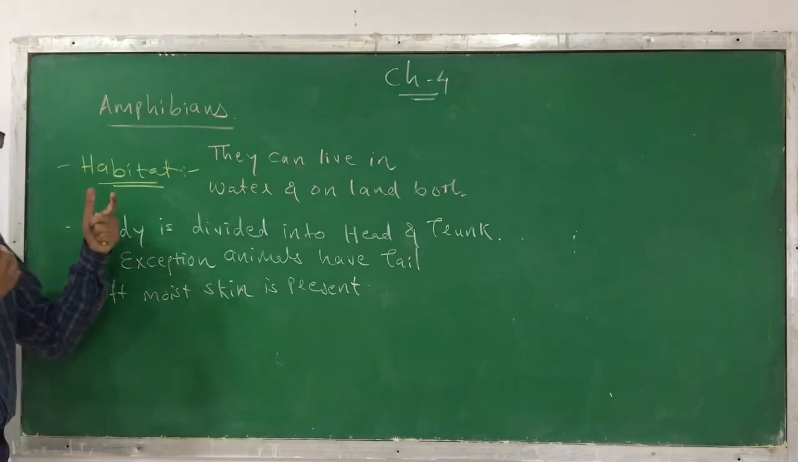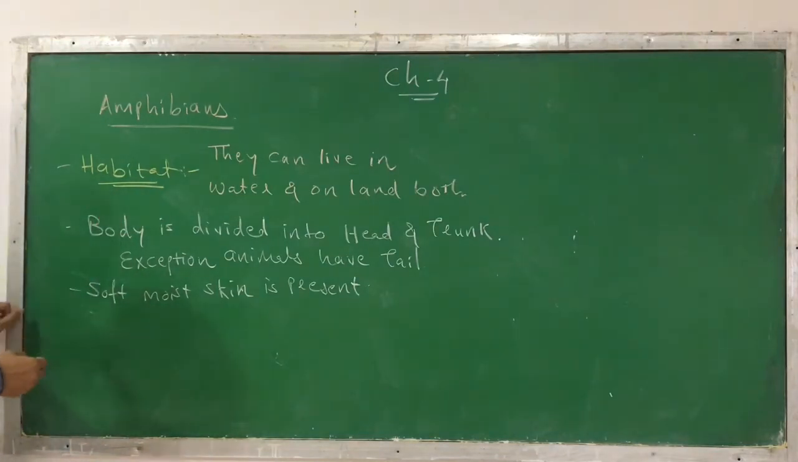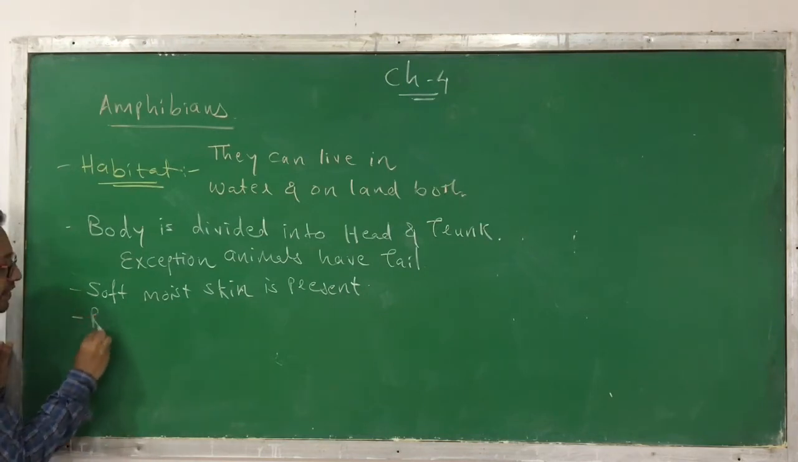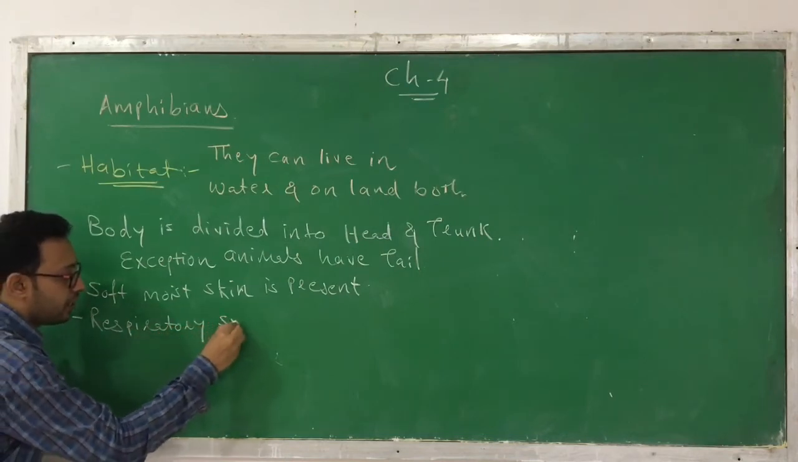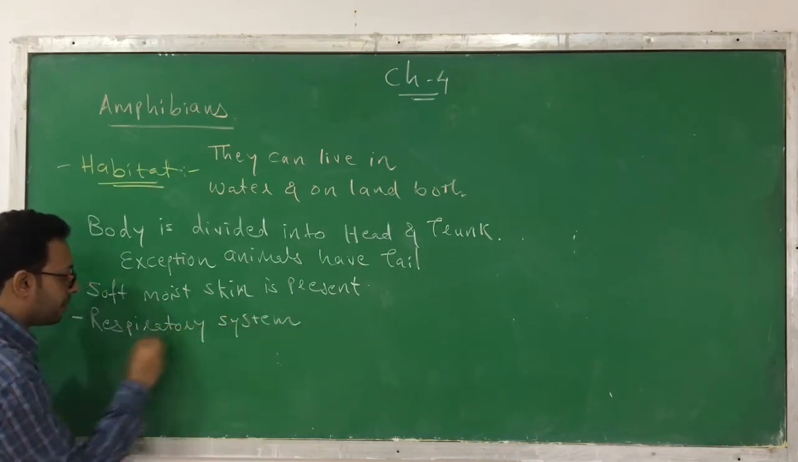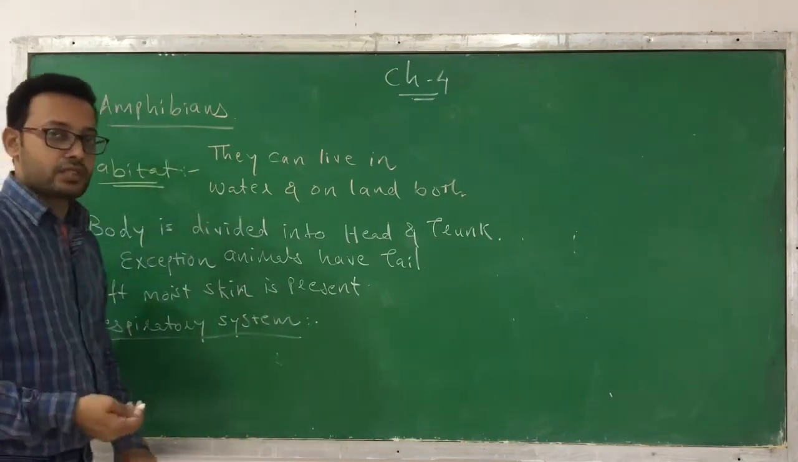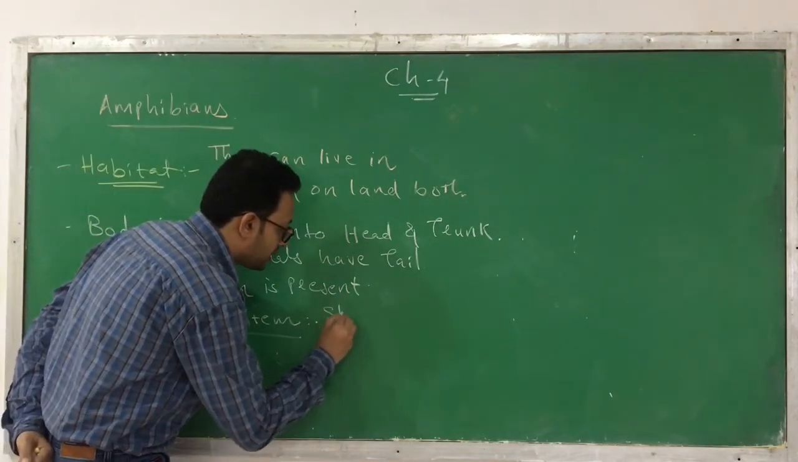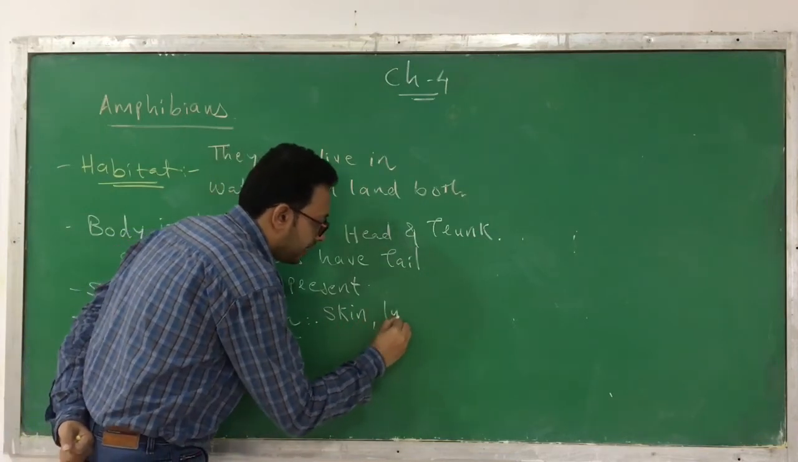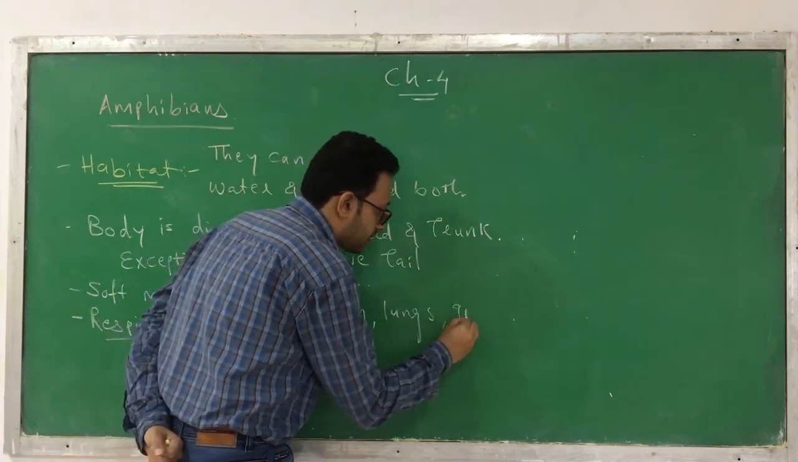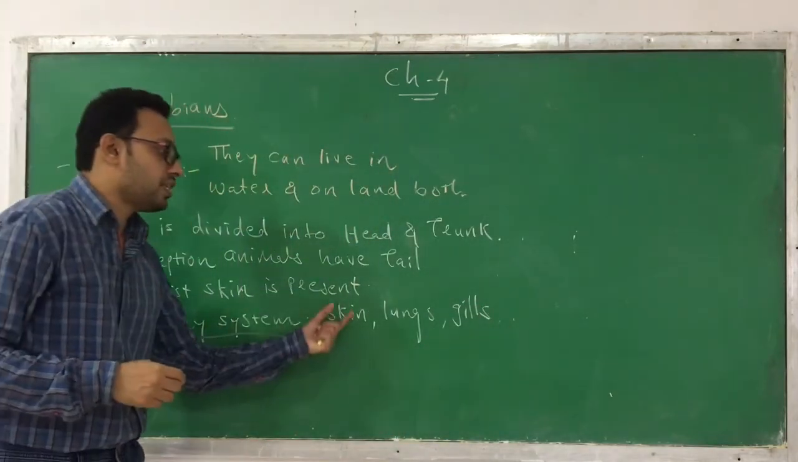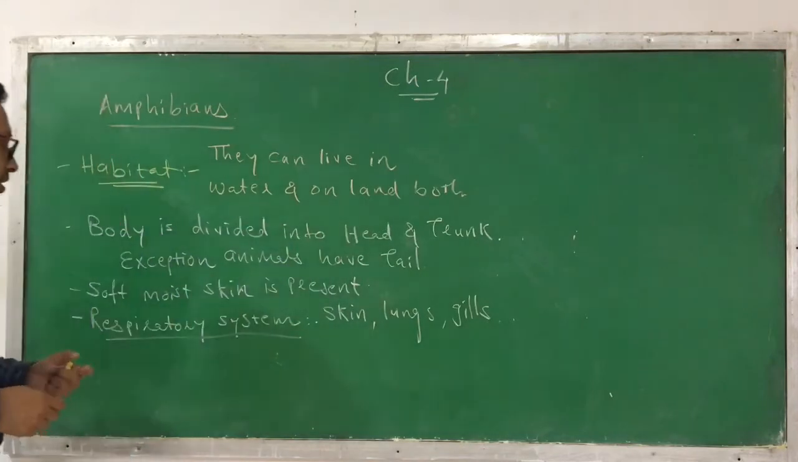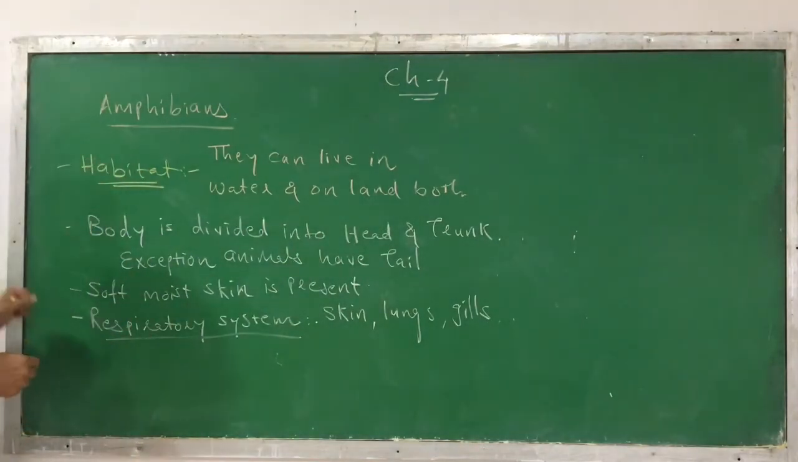Now you know that there are different systems that exist in them. Okay, so what are the different systems that exist in them? First, when we talk about the respiratory system, how do they respire? The respiratory organs in them may be either of these or all of these. They respire through skin, lungs and gills. These are the respiratory organs that you can find in amphibians. So this kind of respiratory system is present in them.